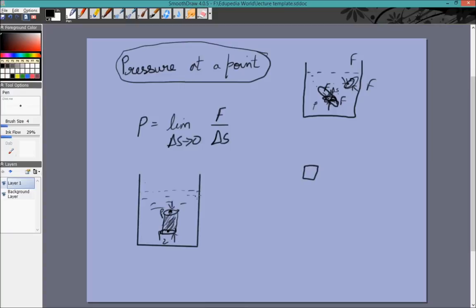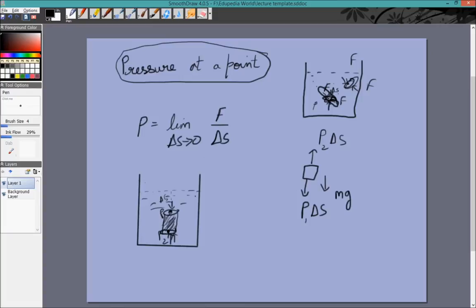Since pressure is always pushing at the two sides, there will be a pressure at point P1 pointing downwards. So there will be a force P1 delta S, where delta S is the perpendicular area, that is the area of the horizontal circle. Similarly, upwards there will be a force P2 delta S, where P2 is the pressure at this point. So P2 into delta S will be the force that is applied upwards.